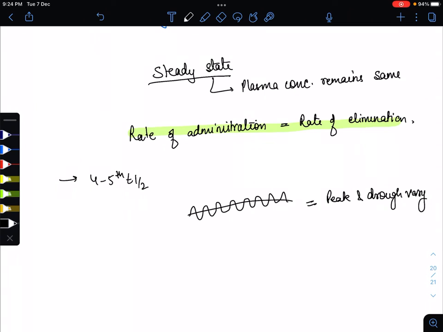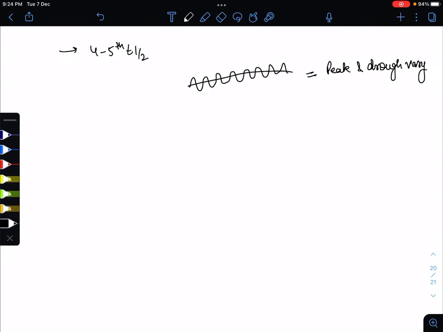Now one most important graph which comes is the plasma concentration versus time graph. In this graph we have to learn points like what Tmax stands for, what Cmax stands for, and what AUC means.